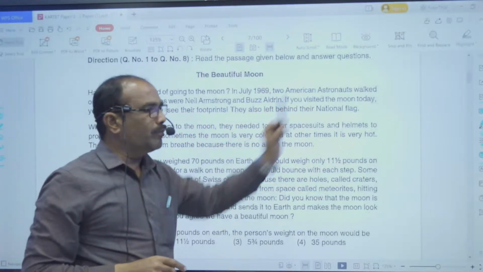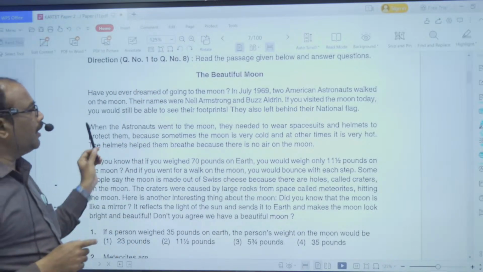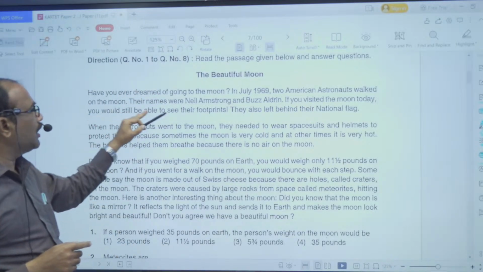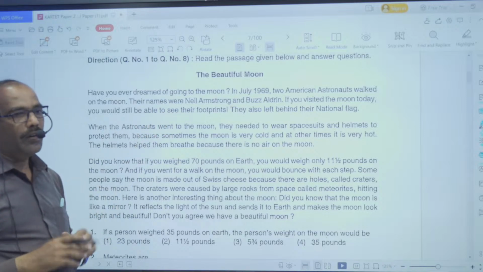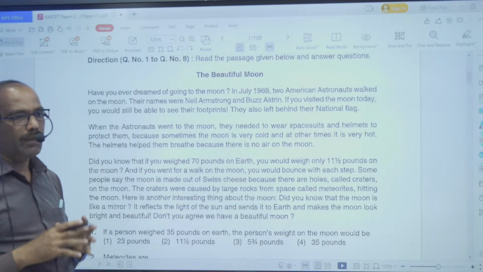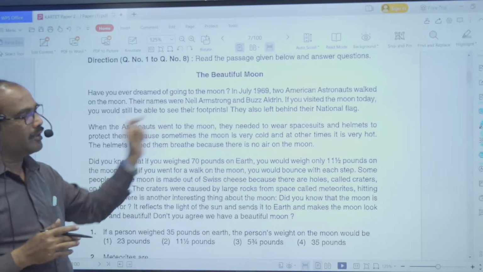If you visited the moon today, keep that in your mind. If you visited the moon today, you would still be able to see their footprints. Look at that particular point. If you have a good knowledge about science, you can understand this paragraph.